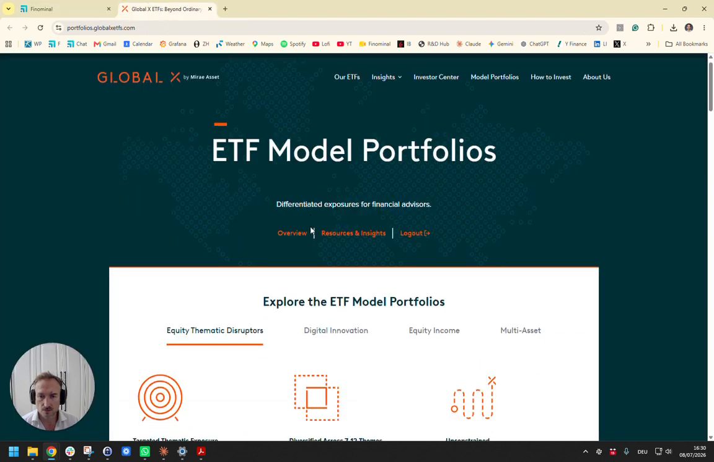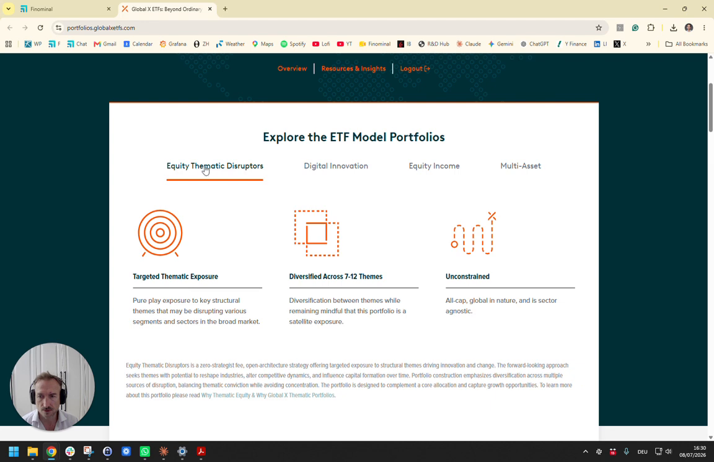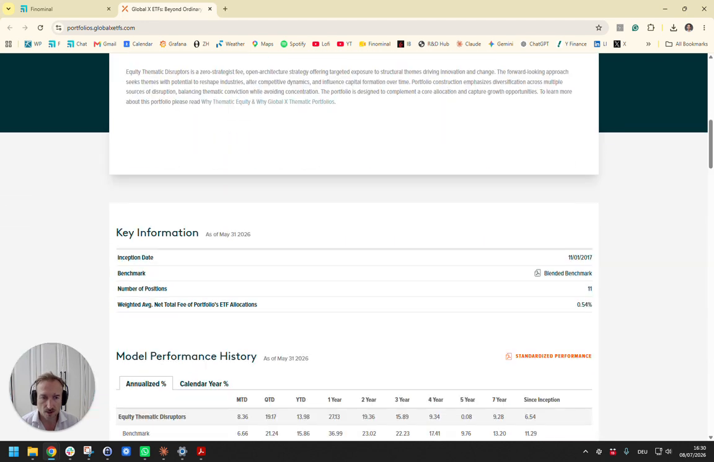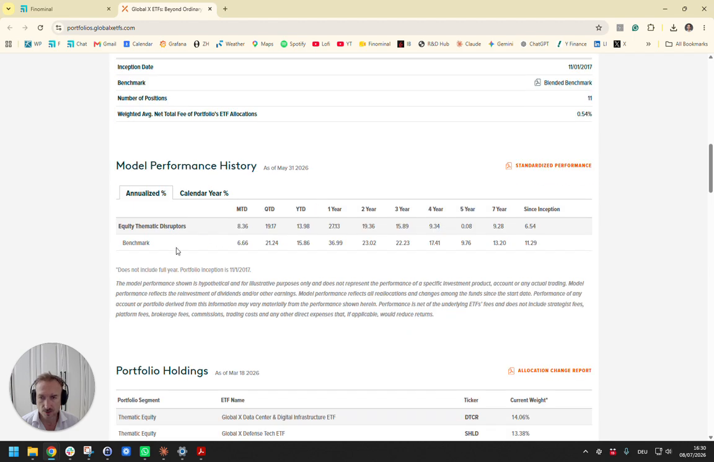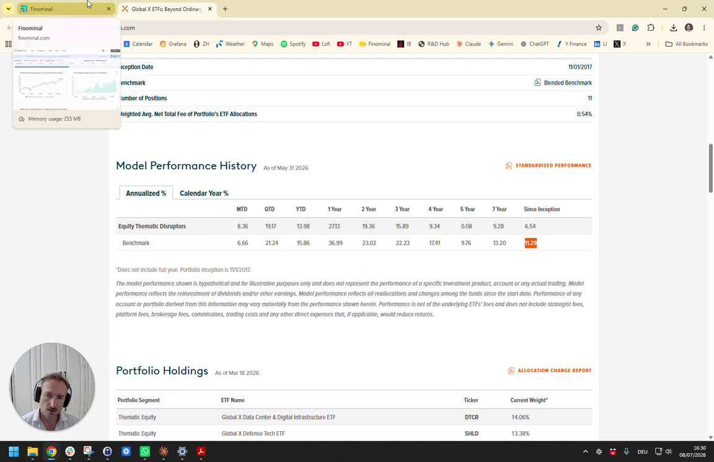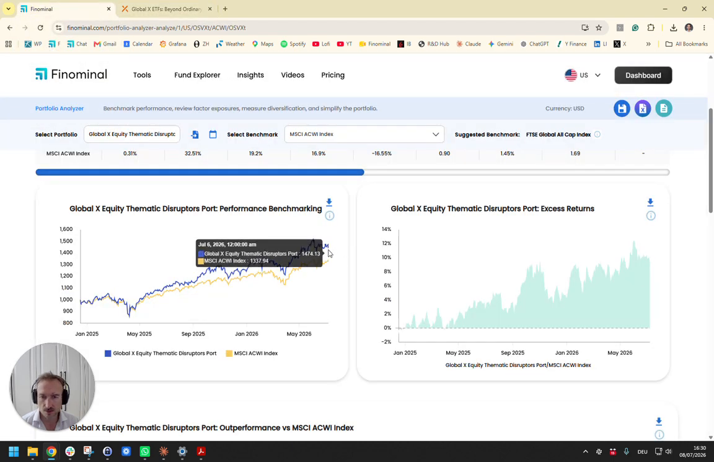And if you go to the page of the equity thematic model portfolio, we do see the actual track record here versus the benchmark. And what we see since inception in 2017, so we have almost 10 years of data, is that the model portfolio generated only 6.5% per annum, compared to 11.3% for the benchmark. Stated differently, this model portfolio has brutally underperformed its benchmark.